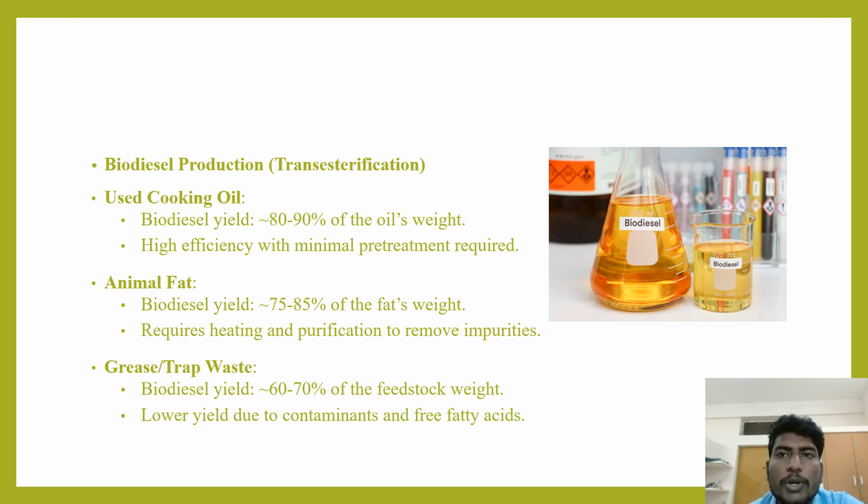Biodiesel production. Here the processing technique used is transesterification. The types of waste used here are cooking oil, animal fat, and grease trap waste. With cooking oil, the biodiesel yield is 80 to 90% of oil's weight. So high efficiency and minimal pretreatment required.